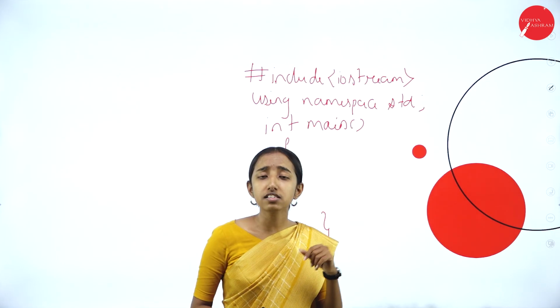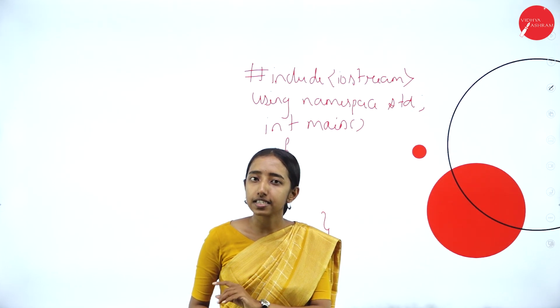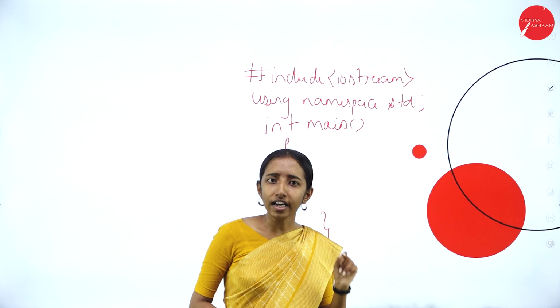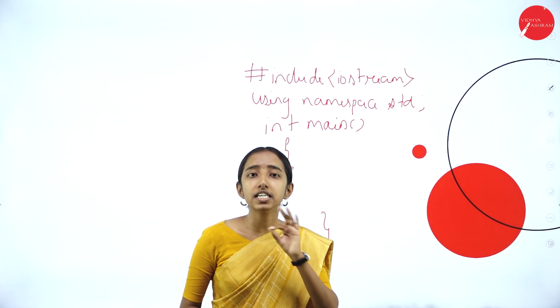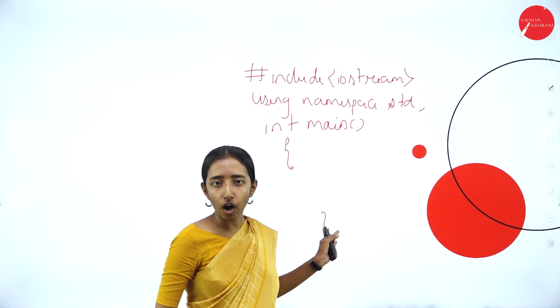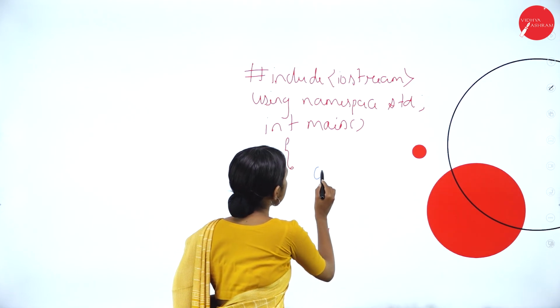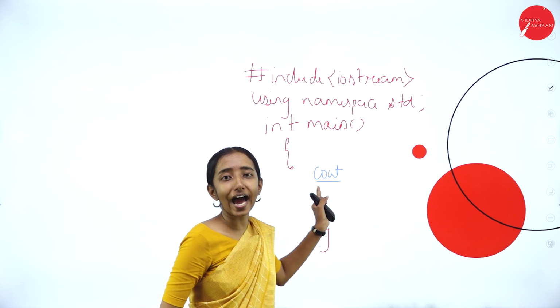Next, we saw previously cout "C++ is better than C". Whatever we write in cout is displayed in the output console. Cout is the object, that is the character out.